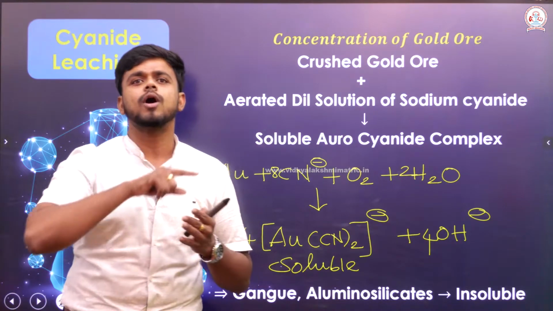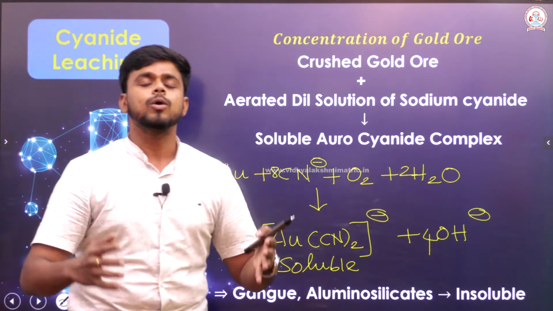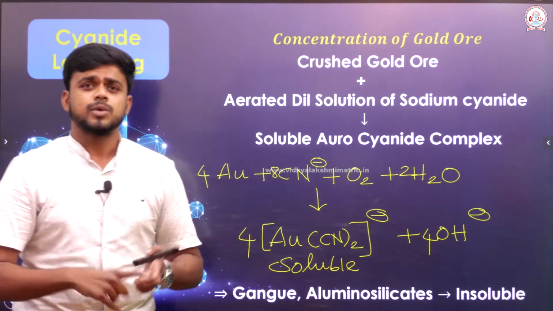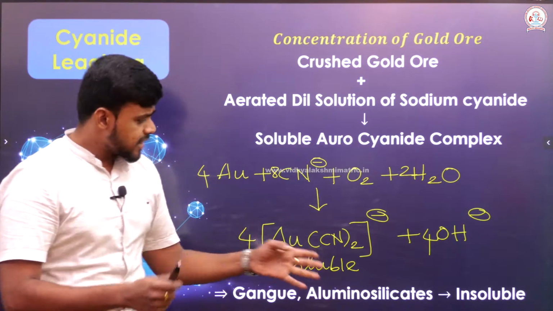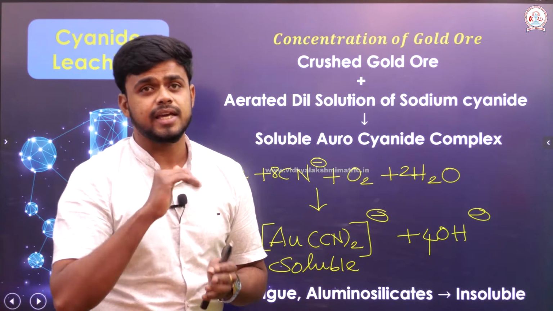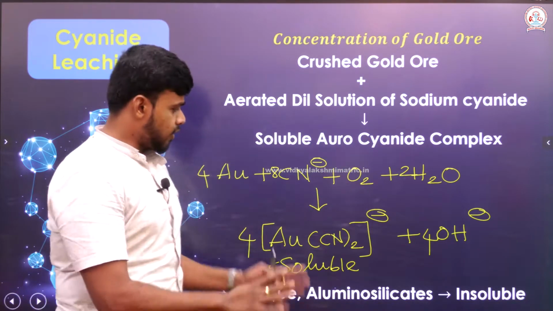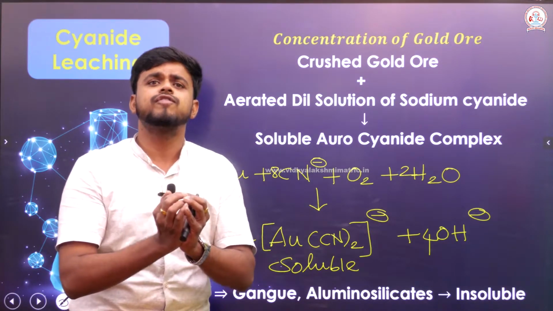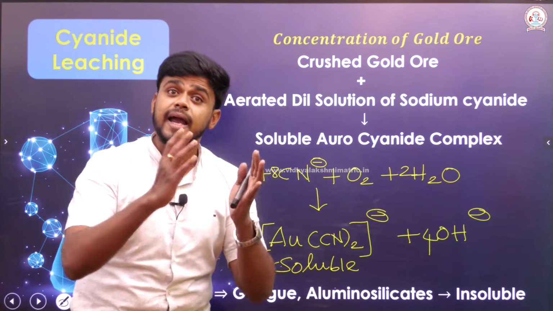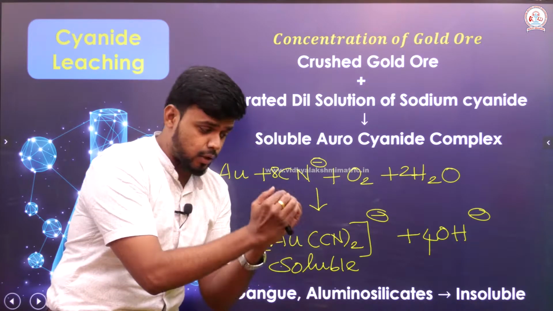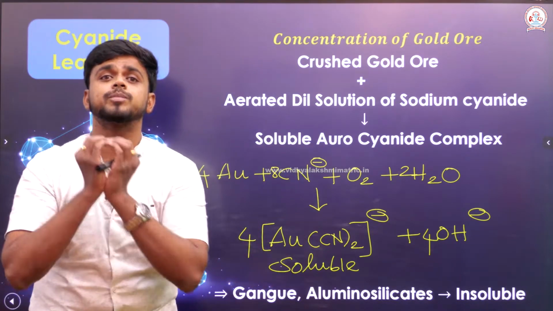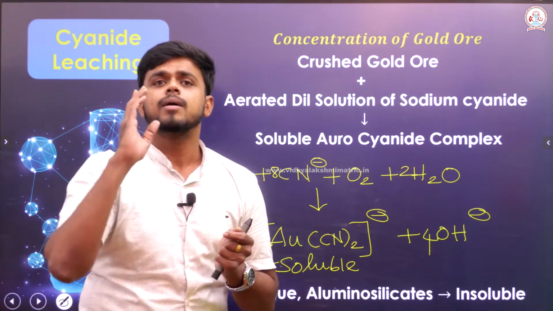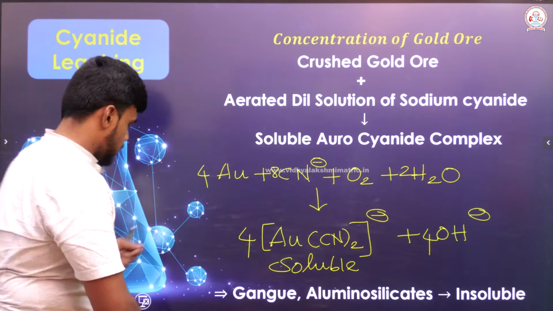I have mentioned already, since the ore of gold is purely from the earth crust, definitely it will have silicates. Okay. Somehow I managed to separate the gold from the gangue. But I didn't separate the gold in the purest form. The next step will definitely result in the formation of a pure form of gold. Right.